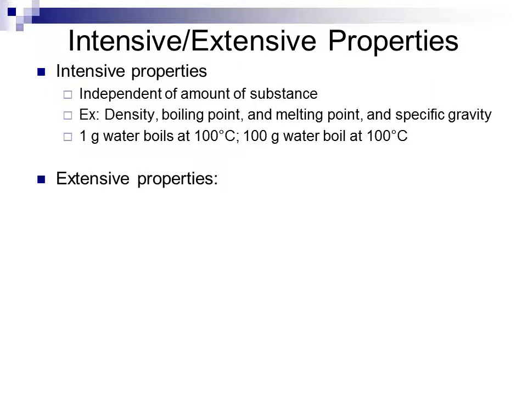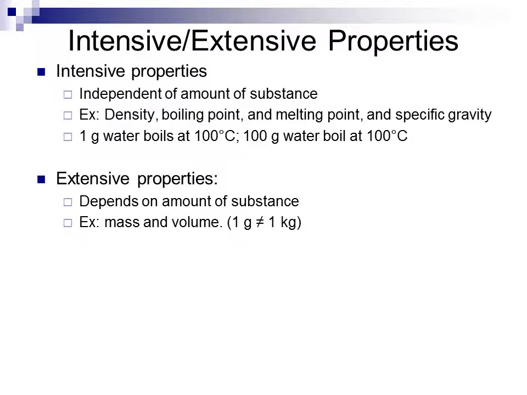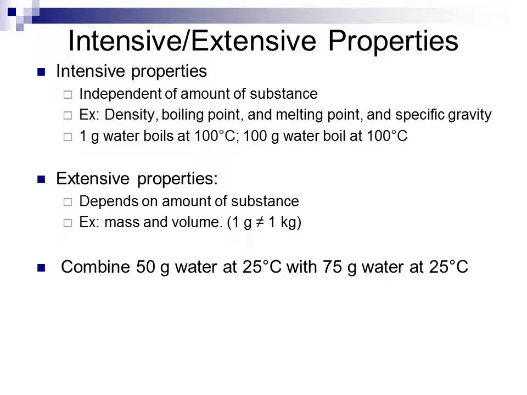Extensive properties, as you probably guess, are the opposite. They are dependent on the amount of the substance. Examples of extensive properties are things like mass or volume. A gram of a substance is not equivalent to a kilogram. They are different amounts. So if I were, for example, to combine 50 grams of water at 25 degrees Celsius with 75 grams of water at 25 degrees Celsius, what will the result be?